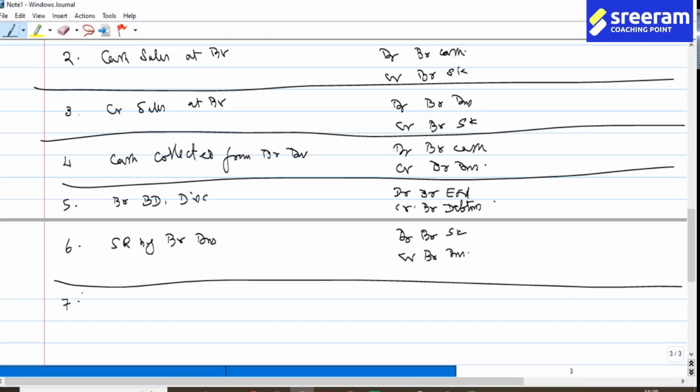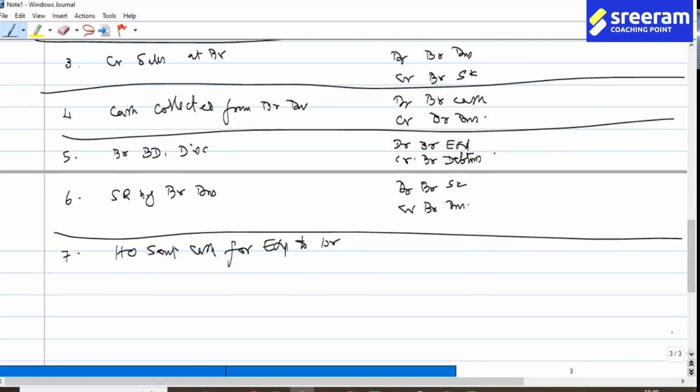Item number 7. Head office sent cash for expenses to branch. They have sent cash. So debit branch cash, credit head office cash. It is only more expenses separately we will book.